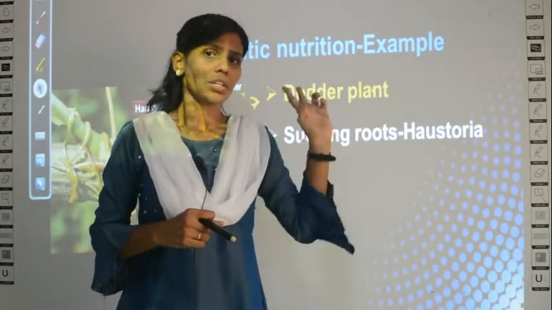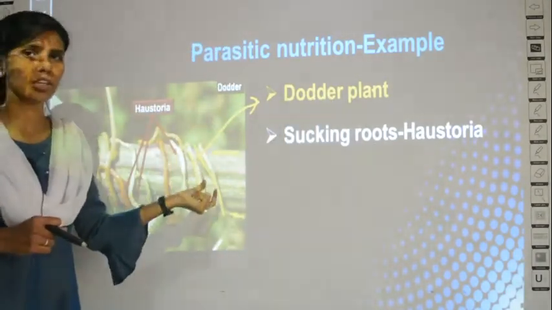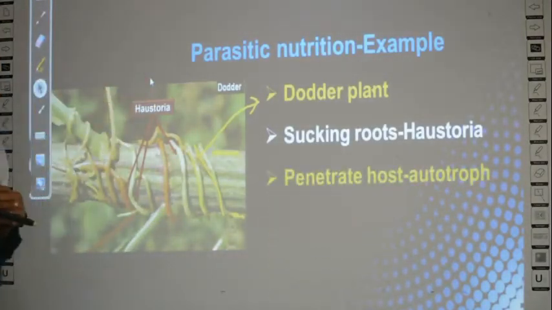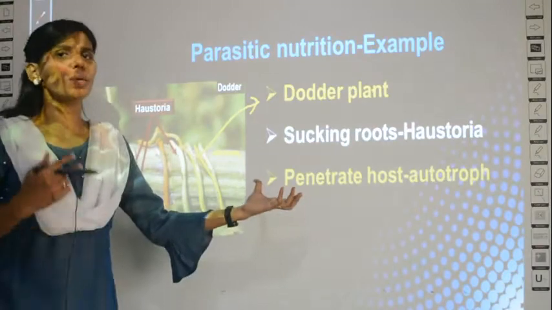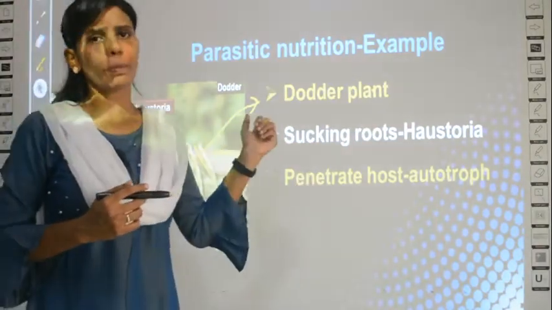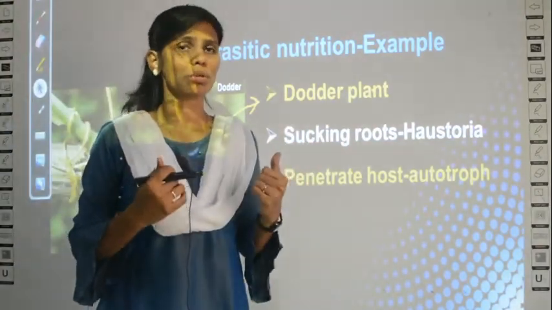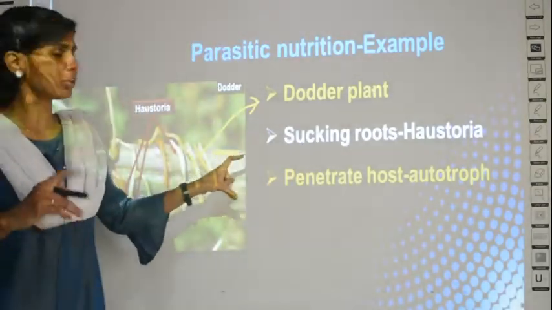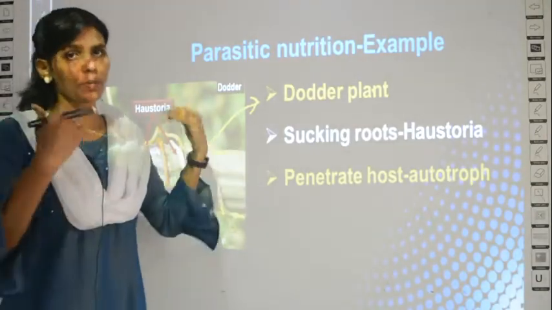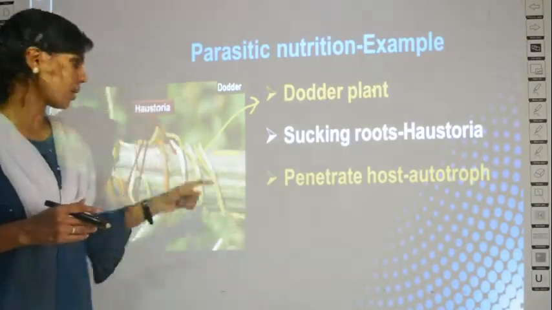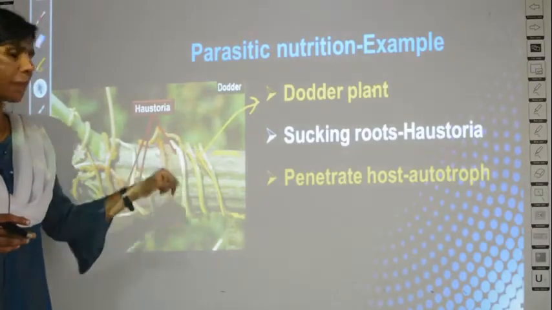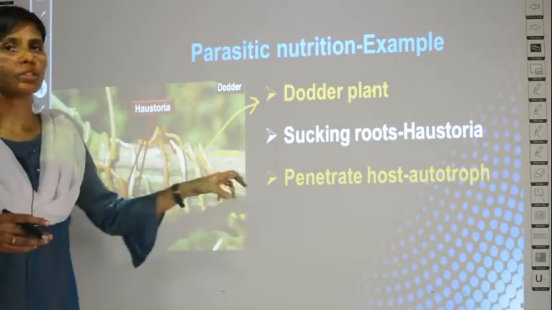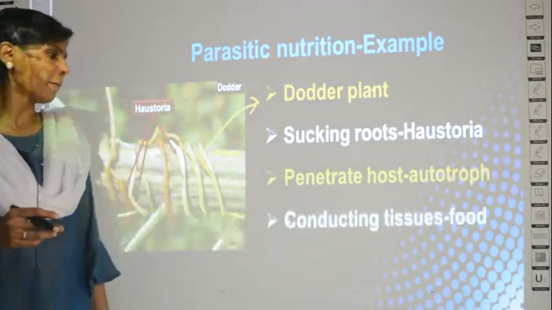Okay, so here the dodder plant has haustoria, which are sucking roots, and what they do is live on another plant, that is the host plant, which is an autotroph. The dodder plant does not produce its own food. It will depend on an autotroph. This thick bark plant, plant number 2, is an autotroph which produces food. So what does this haustoria of the dodder plant do? The dodder plant will suck the nutrients from the host plant, that is the autotrophic plant.